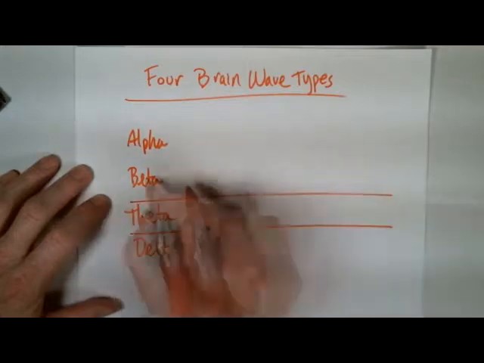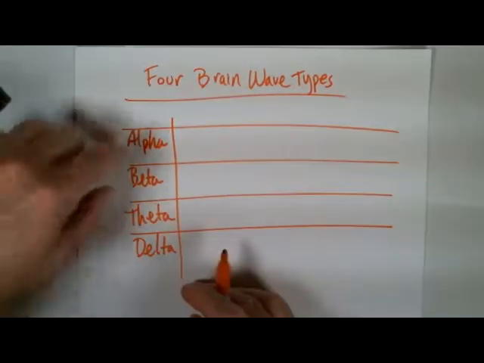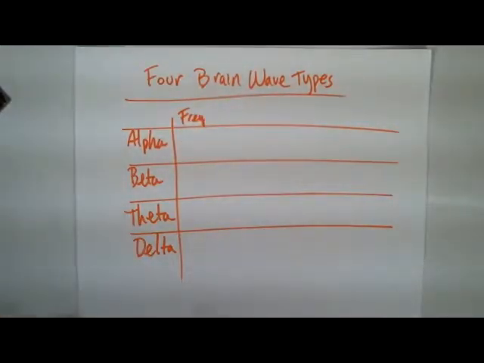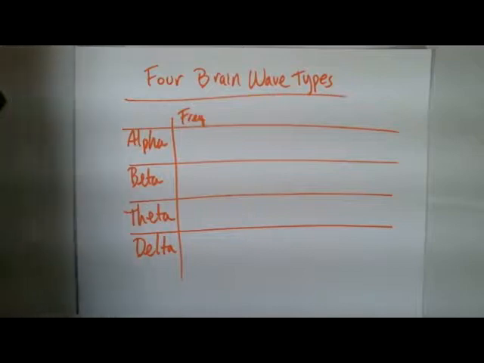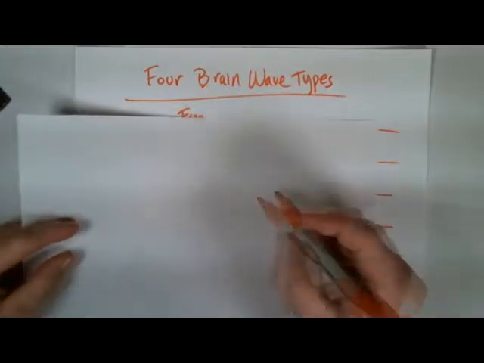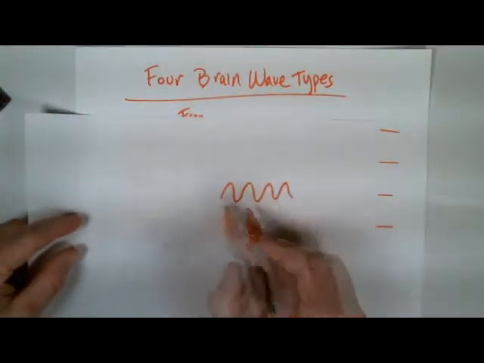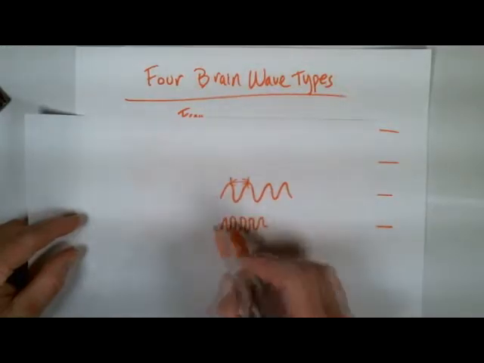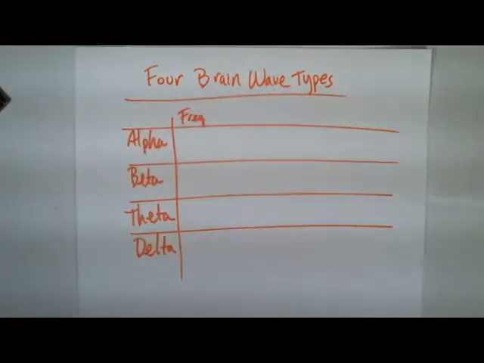So we have these 4 types, and I'm going to make a little table here. So here's our types, and let's talk about the frequency. Now, if you remember from physics, frequency is basically how closely packed these things are. Let me grab a piece of paper here so that I can show you what I mean by this particular thing. So here's the wavelength right there, and when we look at something that has a higher frequency, the distance between the waves is a lot closer. And then of course a lower frequency, the distance is going to be farther apart.